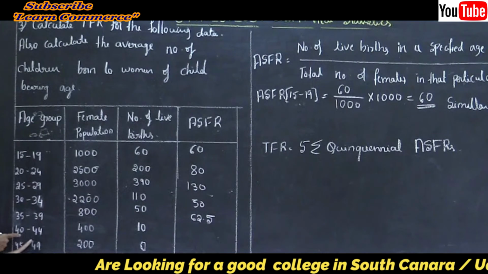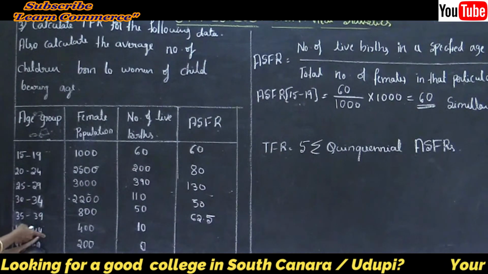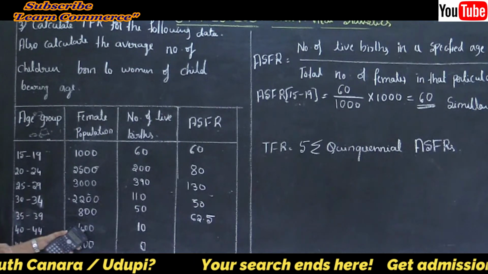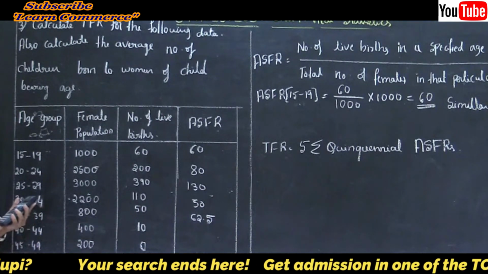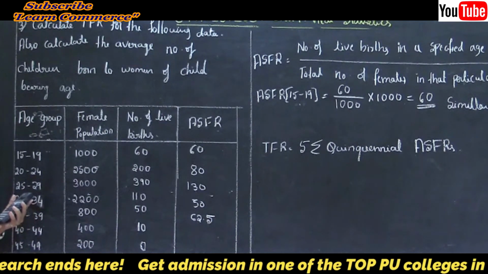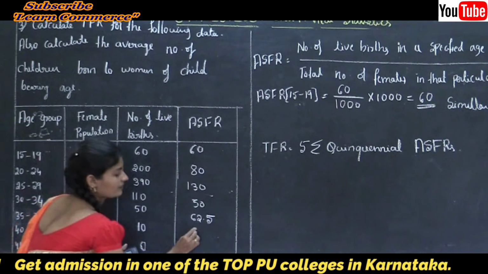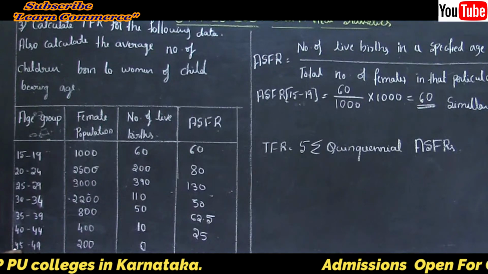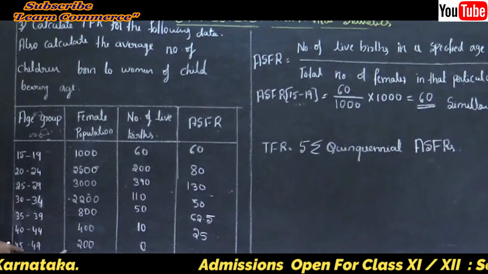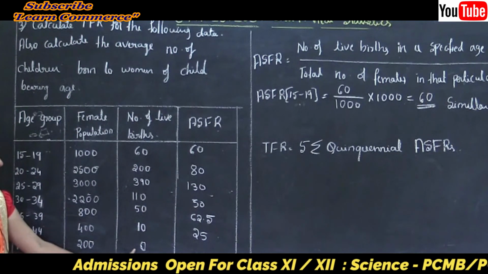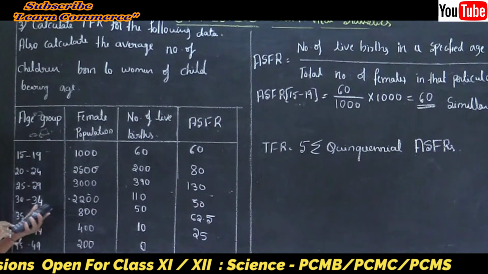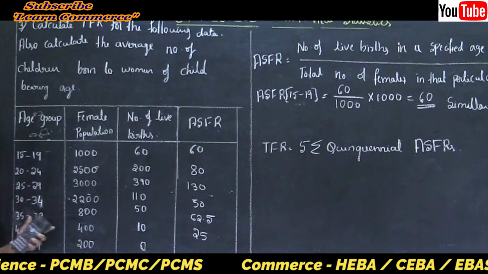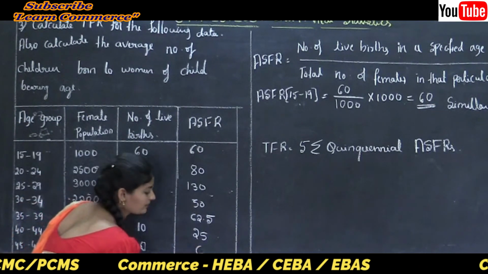Next, the age group 40 to 44: live births 10 and female population 400, into 1000, that is 25. Next, the age group 45 to 49: live births 0 and female population 200, into 1000, that is 0 only.